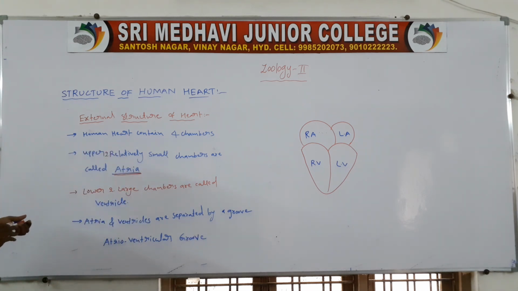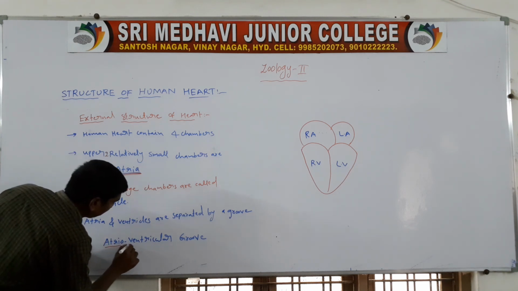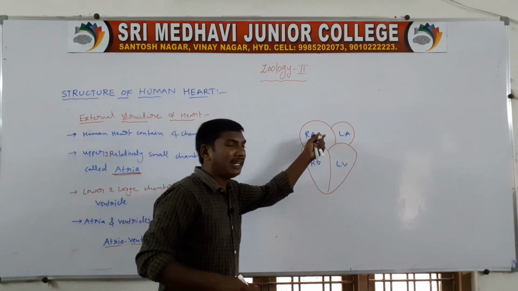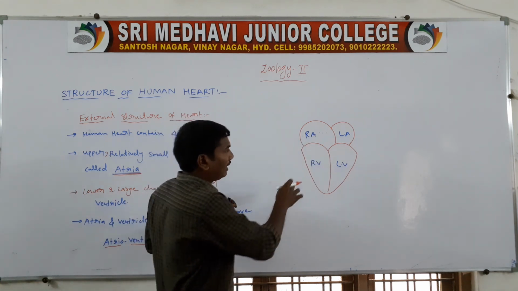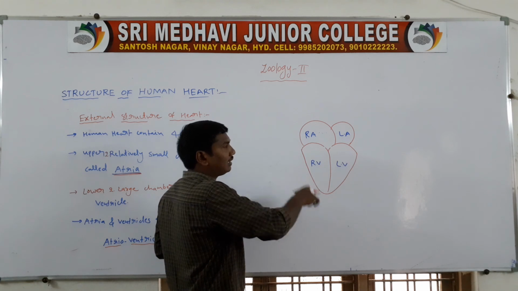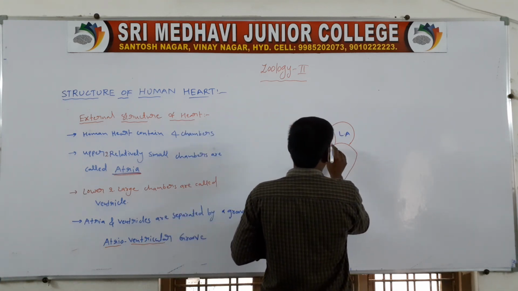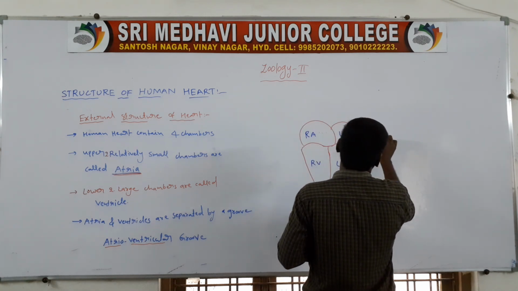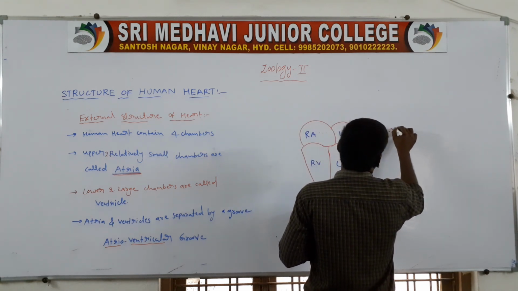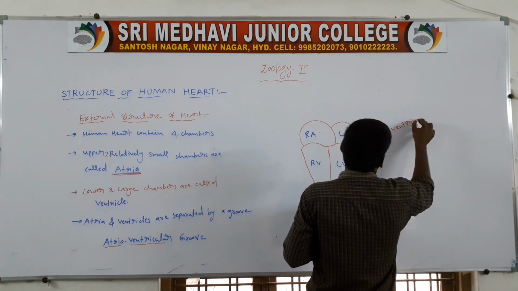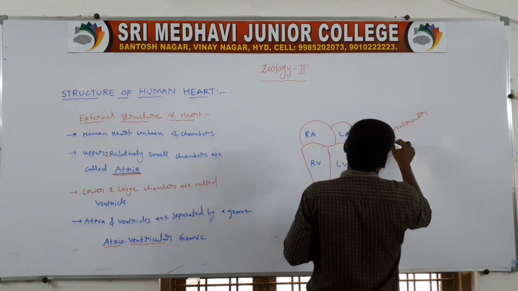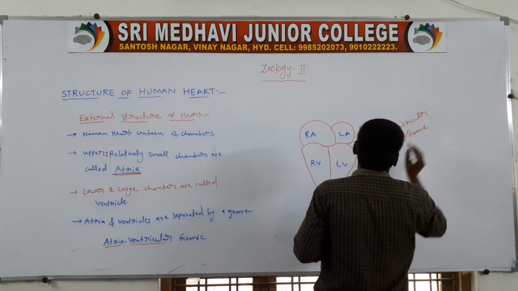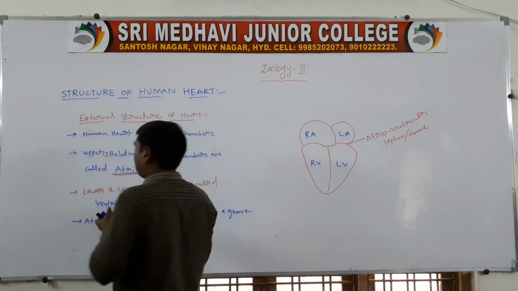So the atria and ventricles are separated. The upper 2 are atria and the lower 2 are ventricles. The groove separating them is called the atrioventricular groove or atrioventricular septum.